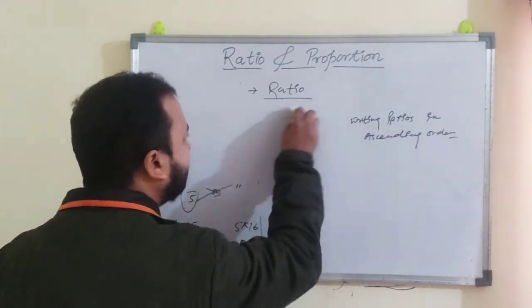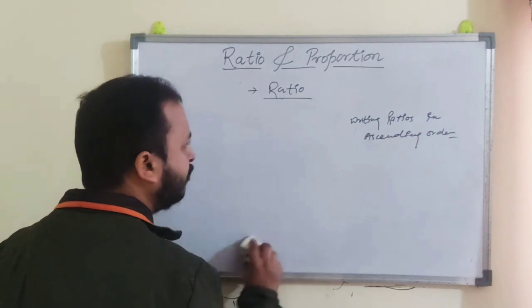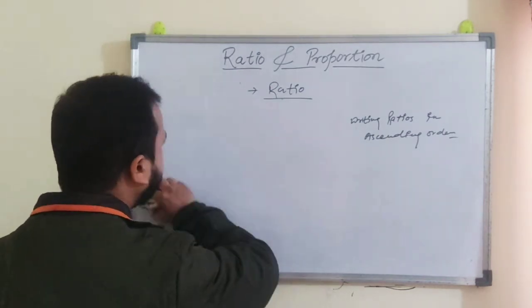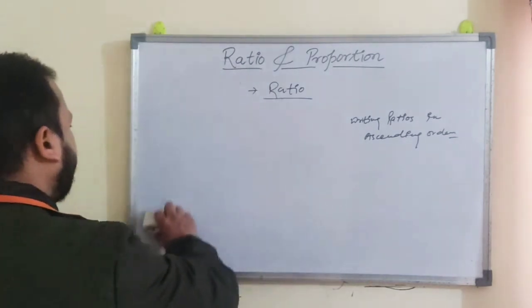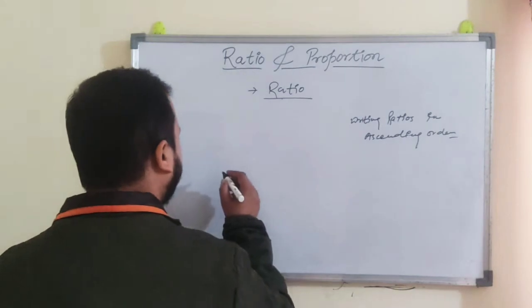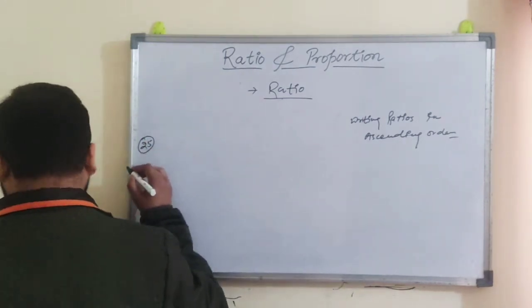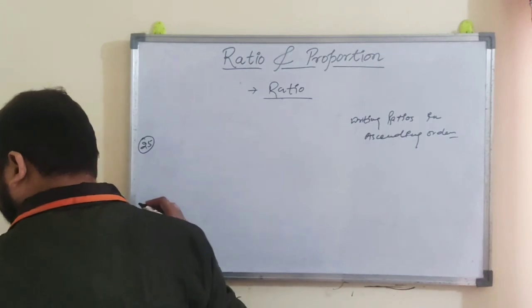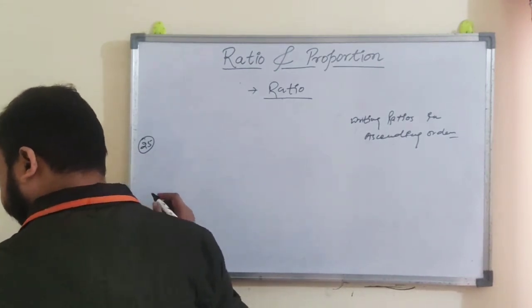Now while writing the ratios in ascending or descending order, what you have to do is take the LCM of the given ratios. I'm taking the question from your book, that is question number 25 of exercise 8A, R.S. Aggarwal, class 7th.